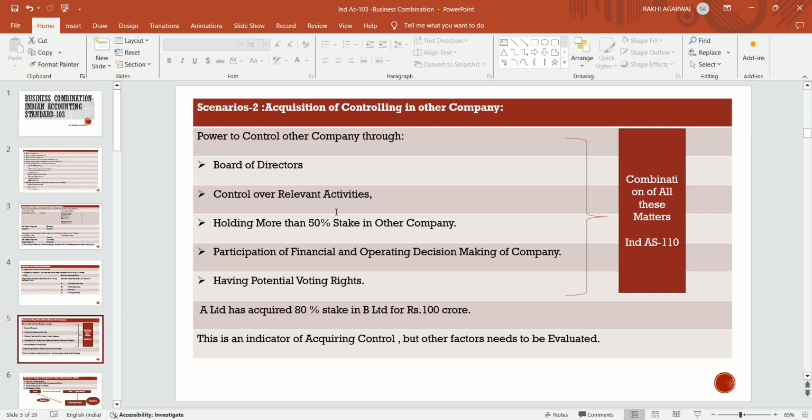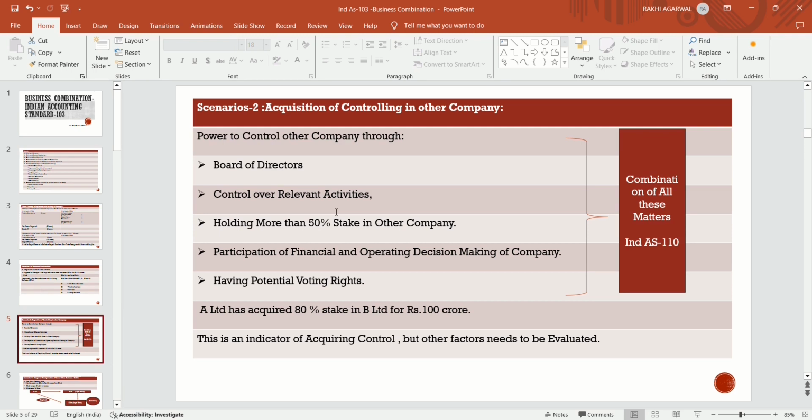This is to be explained with the help of an example. Suppose A Limited has acquired only 80% stake in B Limited. The remaining 20% is held by another party, and that combination is also called a business combination. A Limited only acquires 80% and the remaining 20% is non-controlling interest, and it is also called a business combination, as per Ind AS 103.